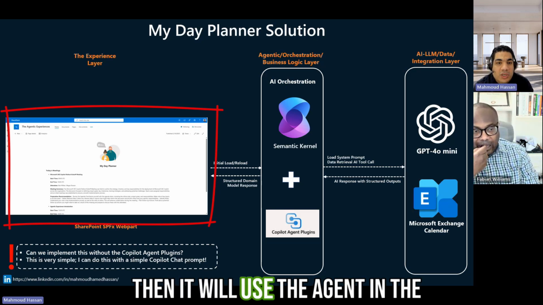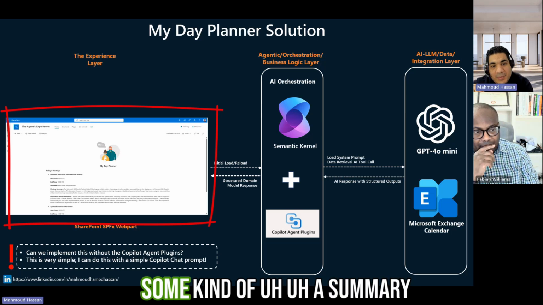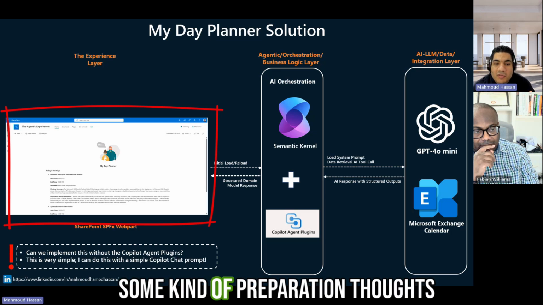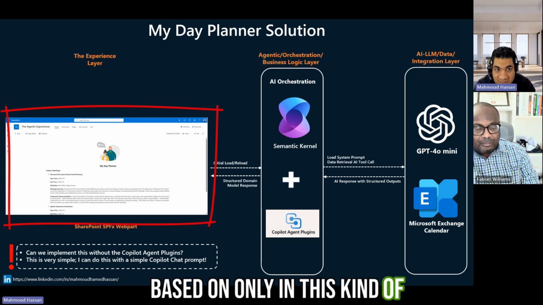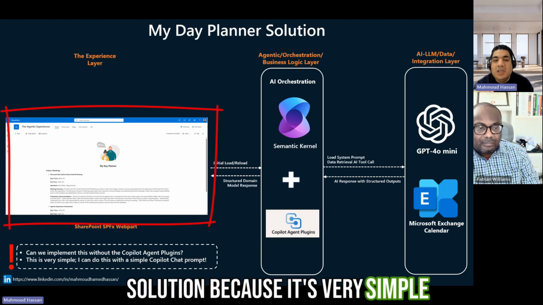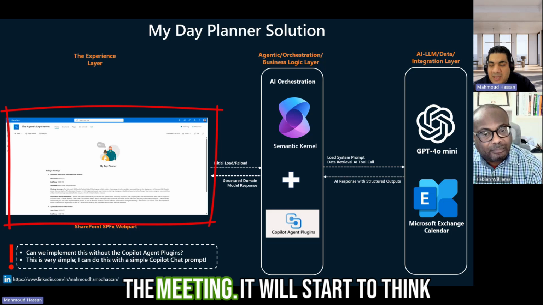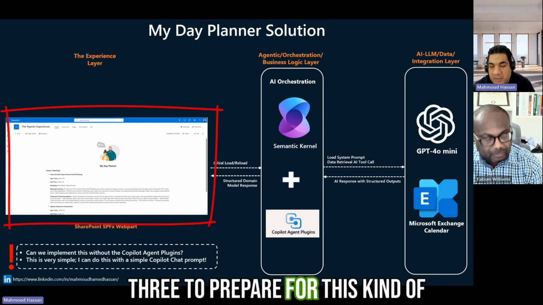And then it will use the agent in the background to start generating some kind of a summary about every meeting, and then also some kind of preparation tasks. So to prepare for this meeting, based only on the title, the agenda of the meeting, and the description of the meeting, it will start to think, okay, maybe you will need to do 1, 2, 3 to prepare for this kind of meeting.